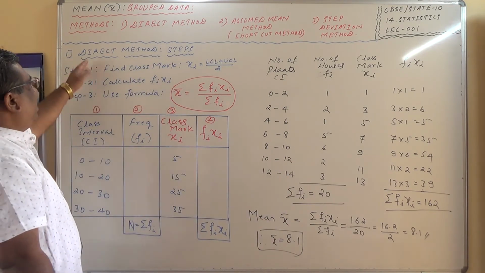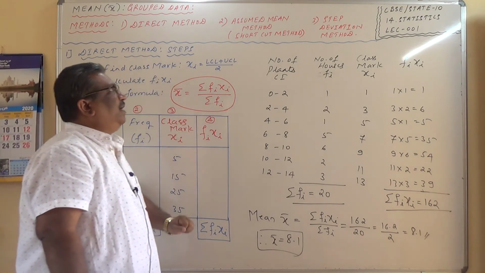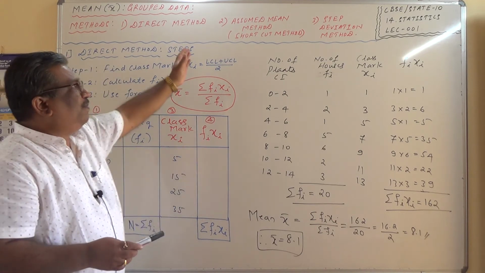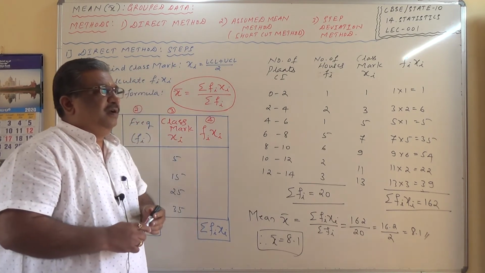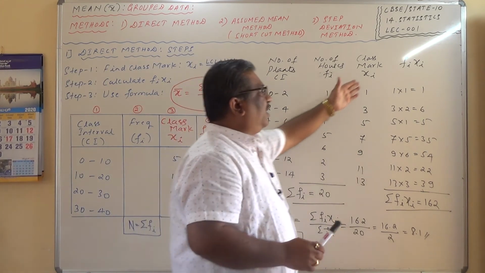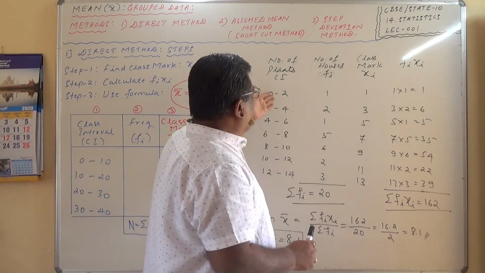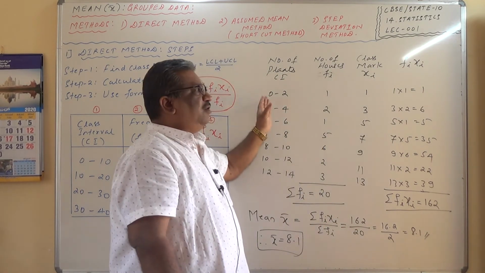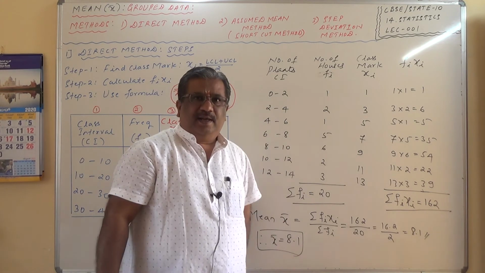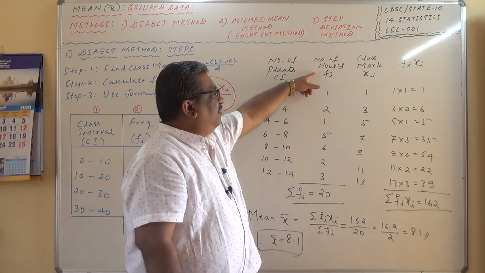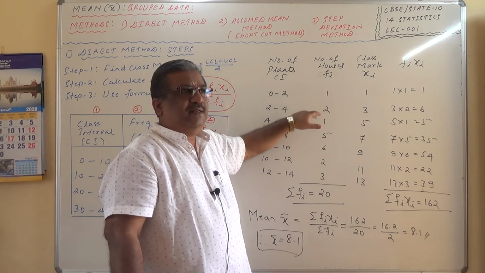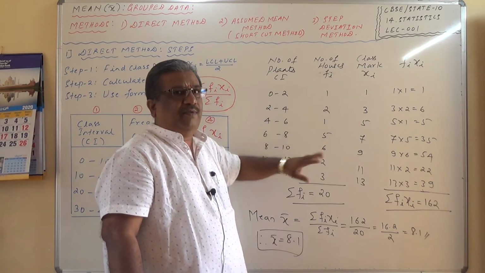So the first method we have understood, the direct method. Now coming to the next methods, assumed mean method and step deviation method. See dear students, these two methods have been devised. Why? That is the question. Here when we take the product fi xi, suppose these class intervals are 100 to 200, 200 to 300, 300 to 400, 400 to 500, like that, and the frequency over here is 50, 60, 70, 29, 30, 40.